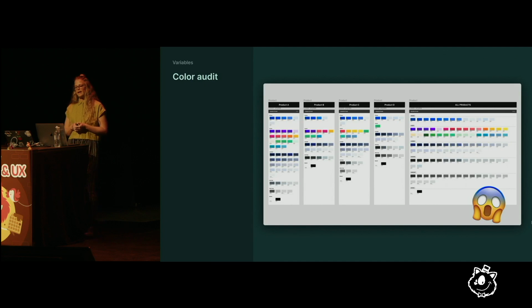Some of you who want to add variables to an existing system rather than starting from scratch might be thinking this is going to be a lot harder for us. And you're not totally wrong. But if you take one extra step and do a detailed color audit of your system, you'll be in much better shape. A color audit can look something like this: documentation of every color found in your system and in your live product, with a hex code and note about where it was found.